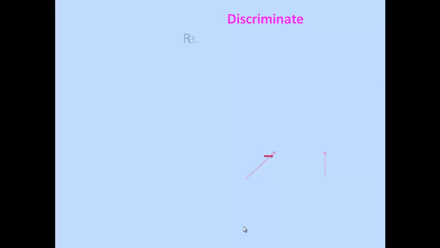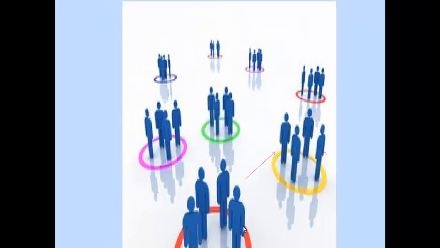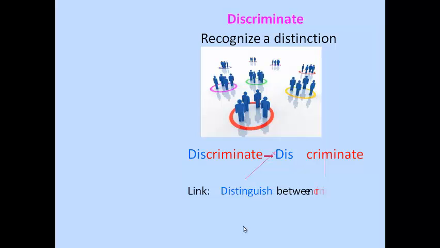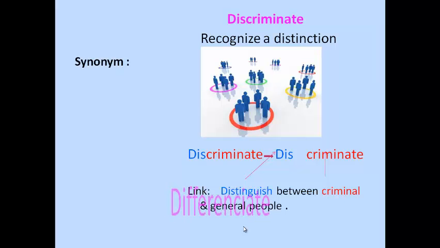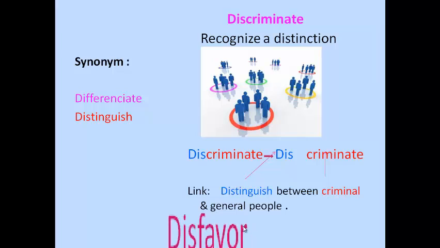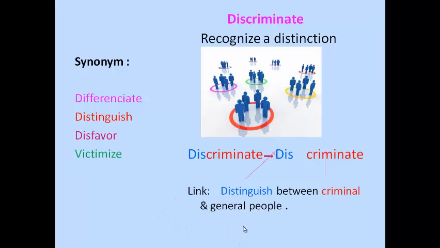Let's see discriminate. It means to recognize a distinction. We can memorize this word by this picture and this sentence: distinguish between criminal and general people. Let's see synonyms of discriminate: differentiate, distinguish, disfavor, victimize.